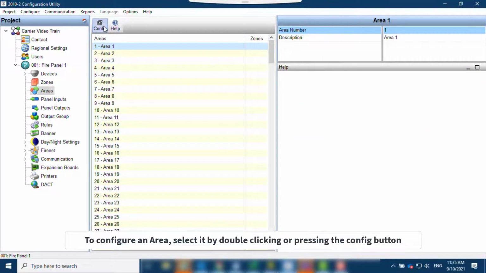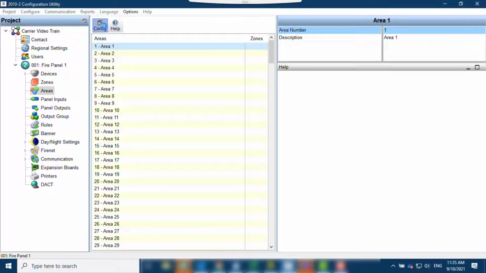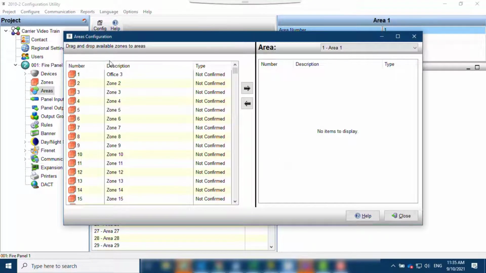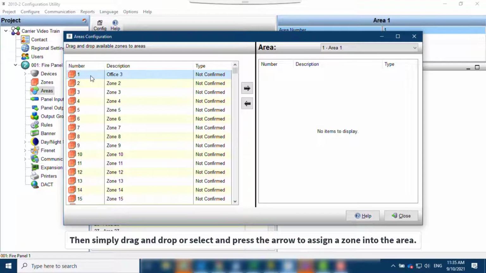To configure an area, double-click the area or press the Config button. Select the zones you require in the area, and drag and drop or arrow them across from the left side to the right.